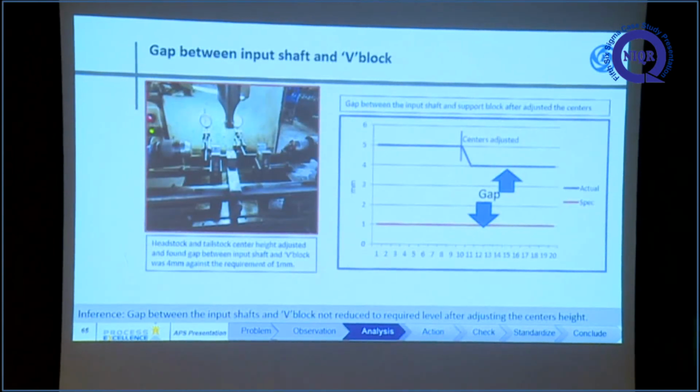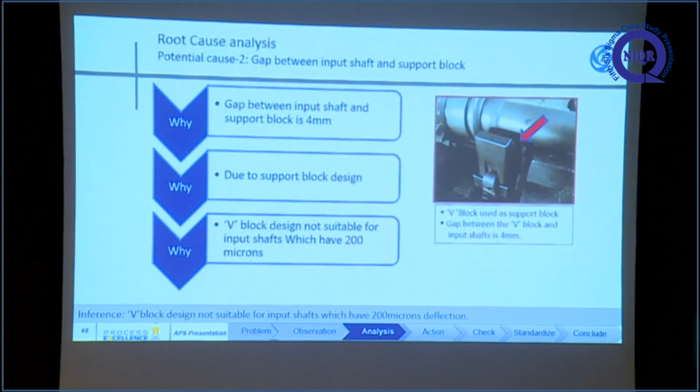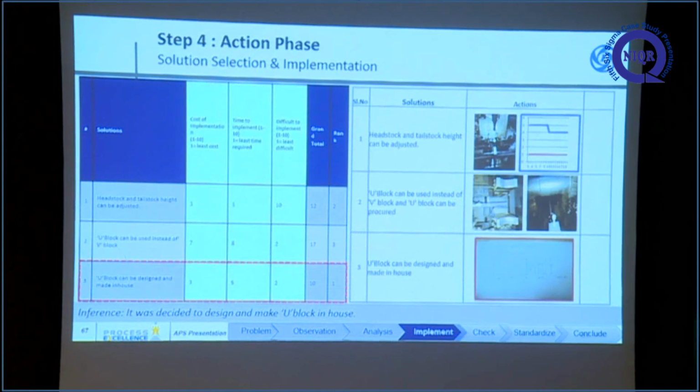The second one is the gap with the input shaft deflection. We decided to adjust the S-stack tail-stack center to minimize the gap. We could adjust only 1 mm, so after adjusting, the gap between the input shaft and the support block is 4 mm. The why-why analysis for the gap between the input shaft and support block shows the root cause is that the V block design is not suitable for input shafts with 200 micron deflection. So we developed three different solutions.